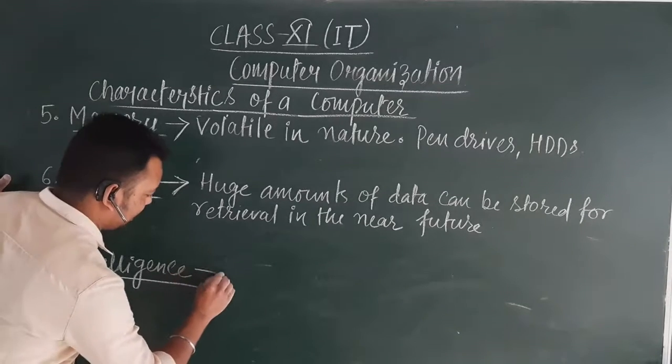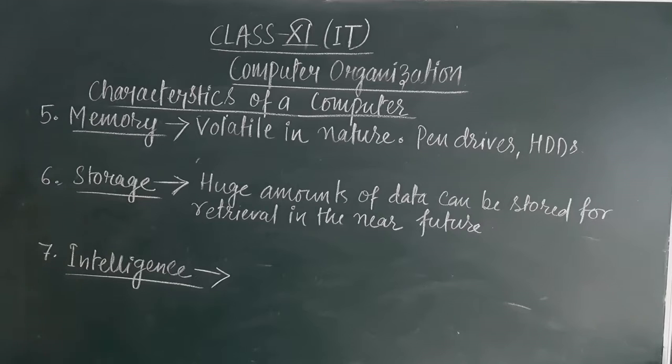Now consider the last and foremost important characteristic feature of a computer, that is intelligence.